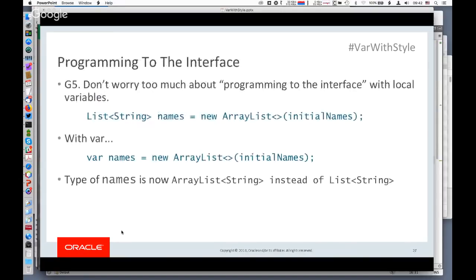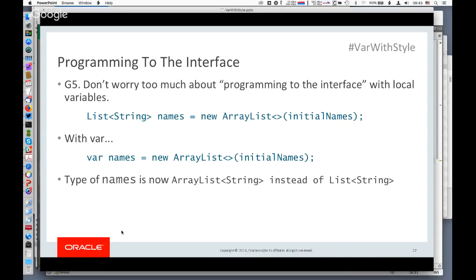Okay, so let's move on from that topic. One of the things that you hear a lot about in Java is this concept of programming to the interface. And I think that's a good concept, but var does cause some wrinkles when you use var.